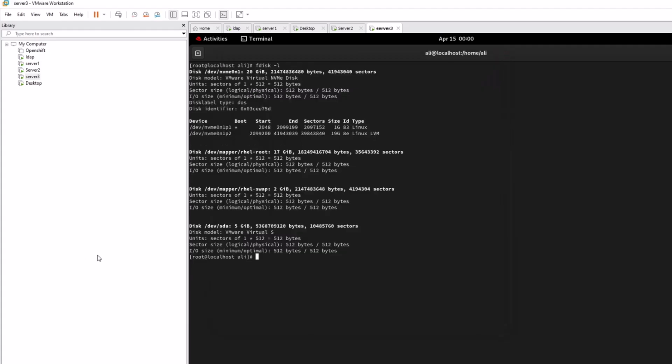Sorry, I just paused the video because I'm adding this new drive. You can see the new drive is added into server 3. The name is localhost, you can ignore it, but let me change the name. hostnamectl set-hostname server3.example.com, then bash.